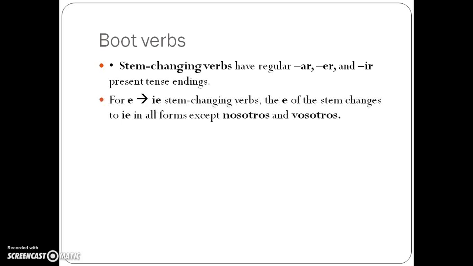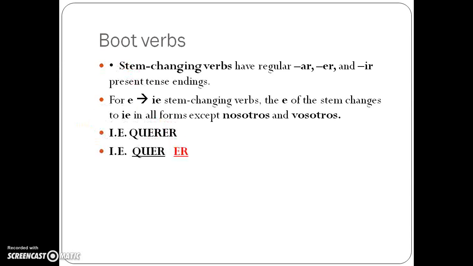Here's what happens with the boot verbs. The E in all stem changing boot verbs goes to an IE, except for the nosotros and vosotros forms. What does that mean? For example, I have querer, which means to want.